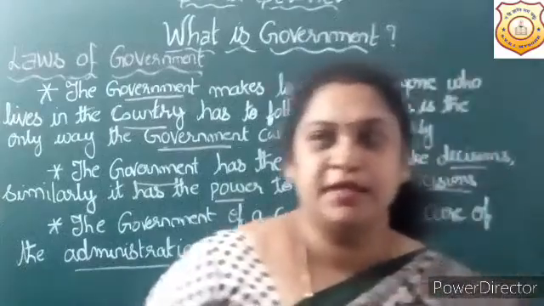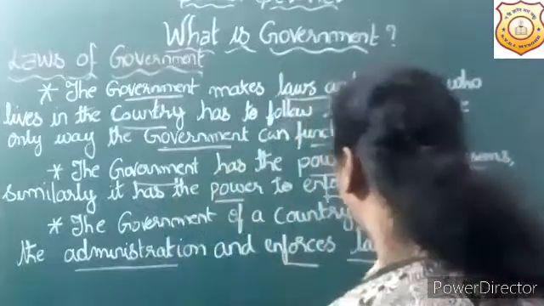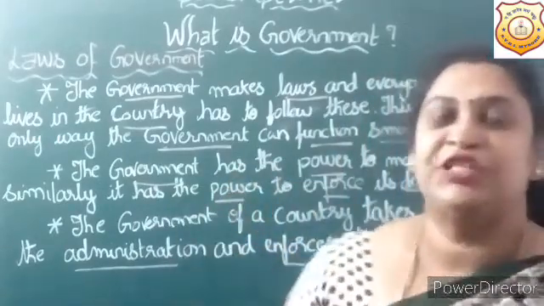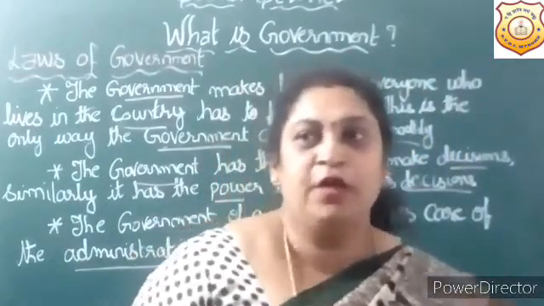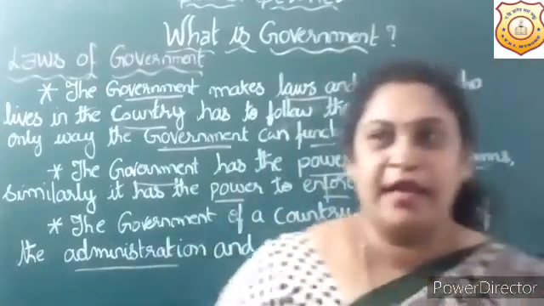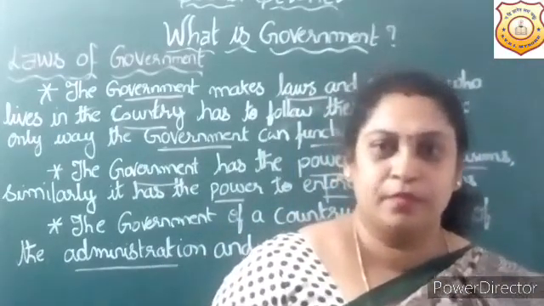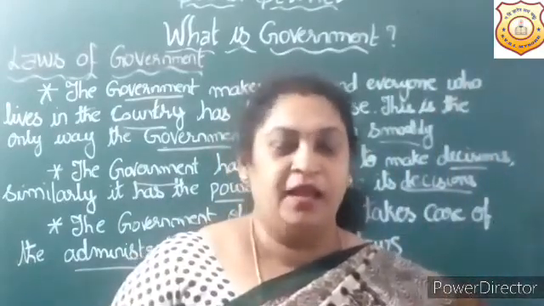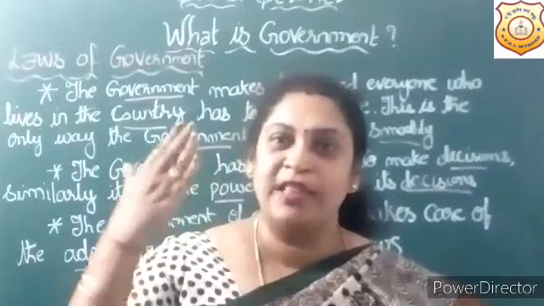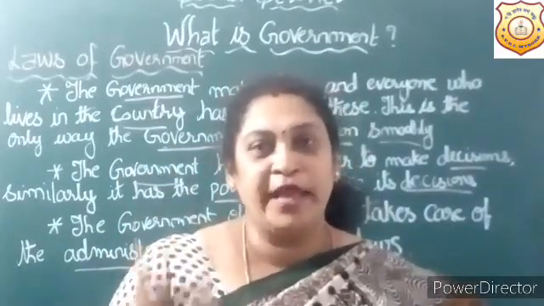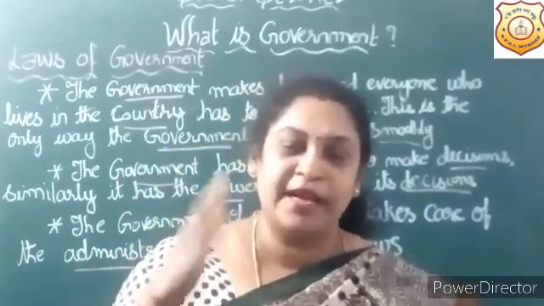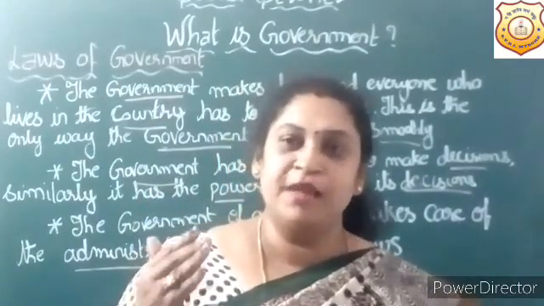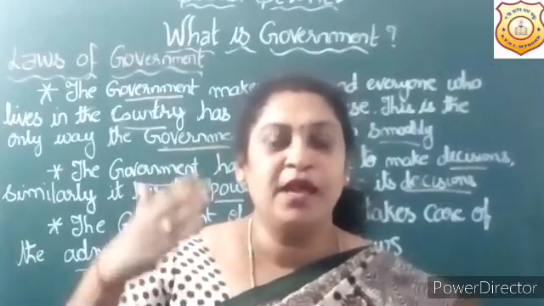See children, there is a law. As I said, the government has the power to make decisions. Similarly, it has the power to enforce its decisions. For example, a person is driving a motor vehicle, and he has to stop when the red signal has come. What does he have to do? He has to stop at that red signal, because the traffic rule says that whenever the red signal comes, the person has to stop.